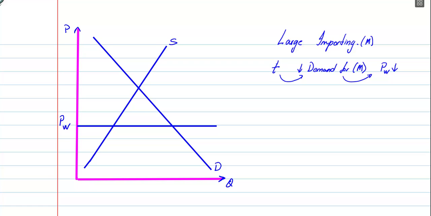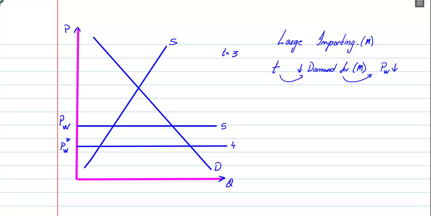So now this large country imposes a tariff. Let's say it imposes a tariff of $T, which is equal to, just like the case before, $3. And the world price to begin with was, let's assume, $5. Now the world price falls as a result of the tariff. So I'm going to assume that the new world price in this case is, let's say, $4. And let's denote this with a star to differentiate between the original world price and the new world price.